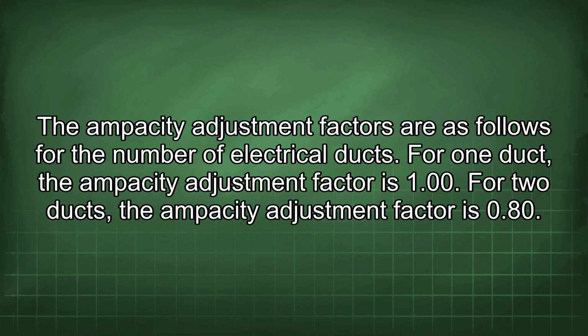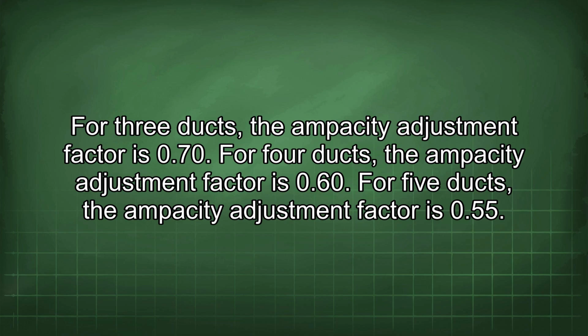For 1 duct, the ampacity adjustment factor is 1.0. For 2 ducts, the ampacity adjustment factor is 0.80. For 3 ducts, the ampacity adjustment factor is 0.70. For 4 ducts, the ampacity adjustment factor is 0.60. For 5 ducts, the ampacity adjustment factor is 0.55.